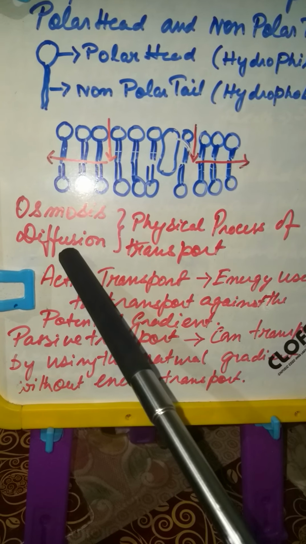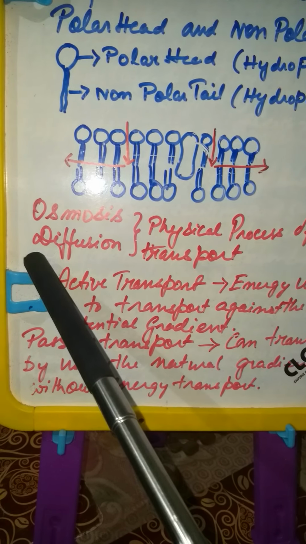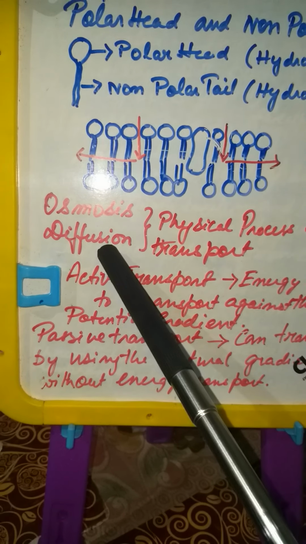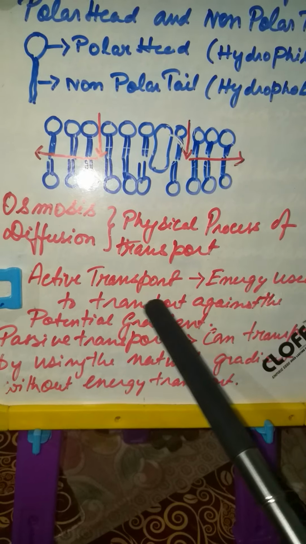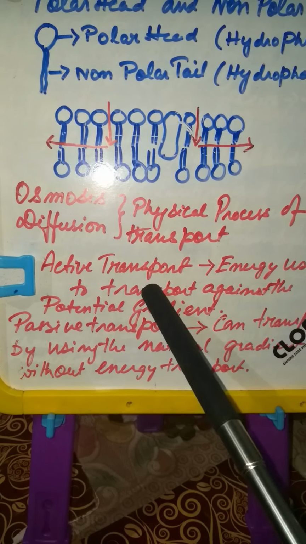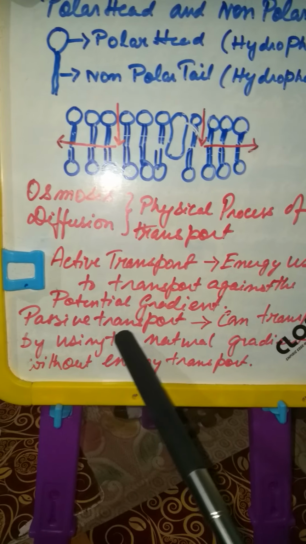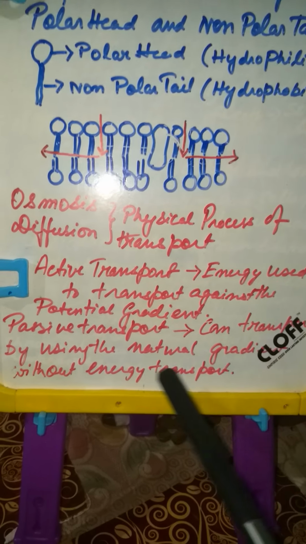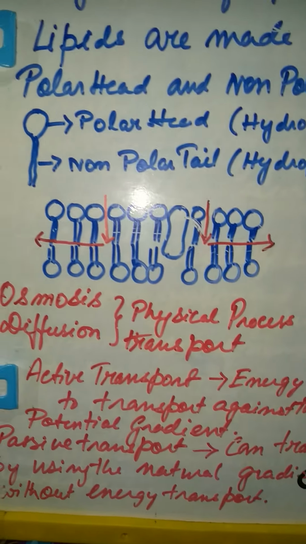Diffusion is simply molecules moving from the region of higher concentration to the areas where the concentration is low. So these are the two physical processes. Active transport means energy is used to transport against the potential gradient, and passive transport means transport using the natural gradient. For example, osmosis and diffusion are passive transport.